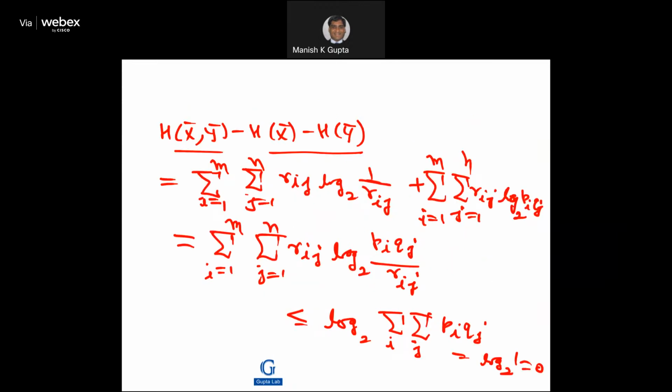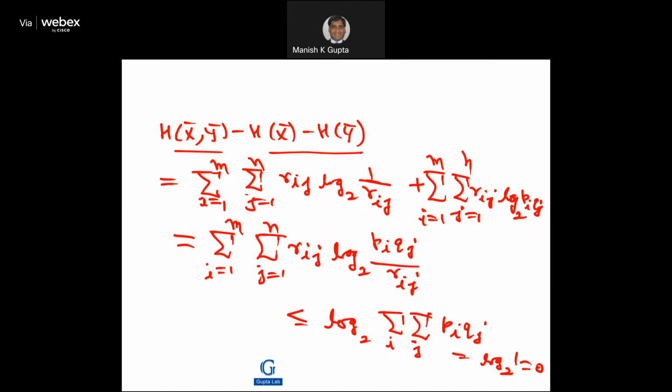Then we consider this difference, H(X,Y) minus H(X) minus H(Y). The first term here is the direct formula of H(X,Y). Then, minus will become plus, and after all those simplifications you can compute this value, and then you apply the inequality again.